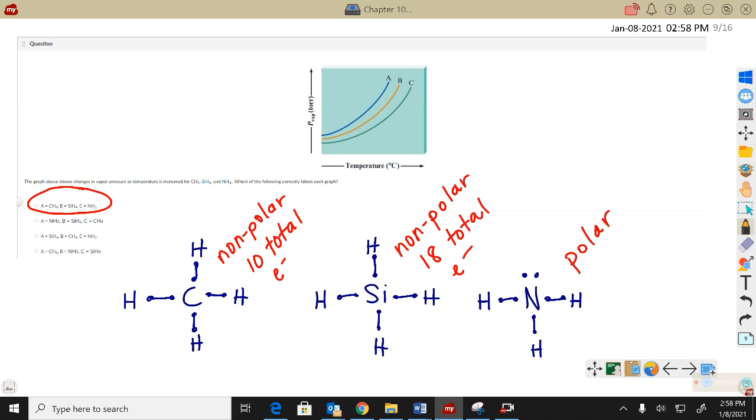And then finally, my NH3 is polar. It does not have an equal distribution around the center, so it's a polar trigonal pyramid. And it does have hydrogen directly bonded to an FON. So that polar molecule is actually going to have hydrogen bonds, really strong attractive forces, which then means that segment C, which always has the lowest vapor pressure, should be my strongest intermolecular force, my NH3. Then my weakest intermolecular force would be the CH4, and that should give me the highest vapor pressure, which would be A. That's another good one. I like that one a lot.